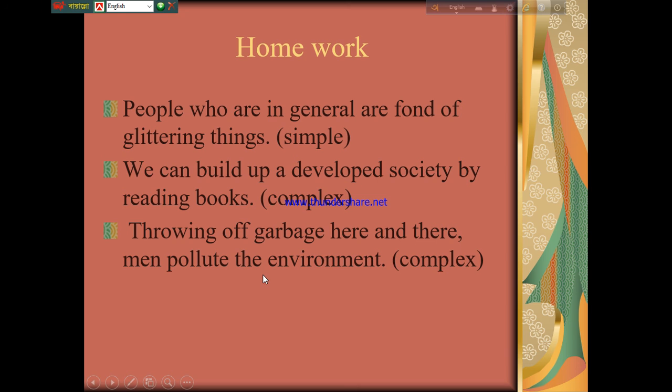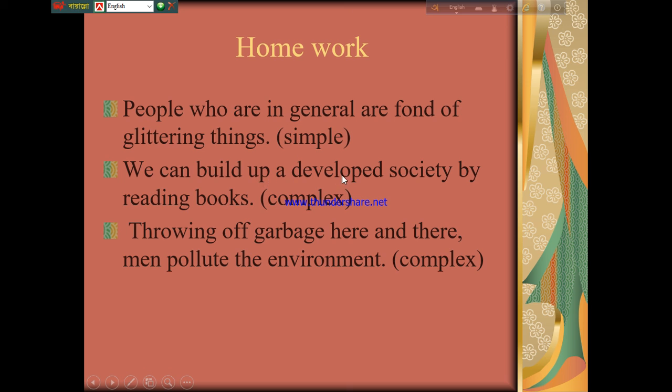So here is a homework for you. People who are in general are fond of glittering things. You have to make this complex sentence into simple. We can build up a developed society by reading books. You have to make it complex sentence. You see, it's a simple sentence.